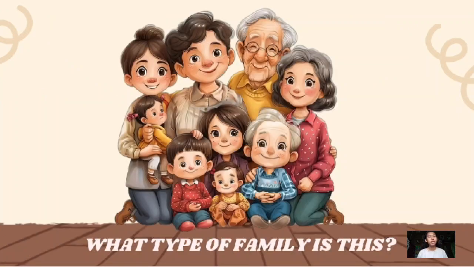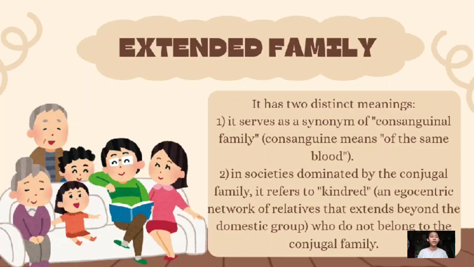This image shows the extended type of family. Extended family has two distinct meanings. First, it serves as a synonym of consanguineal family, where consanguine means of the same blood. For example, you are living under the same roof with your grandparents or nephews. Second, in societies dominated by the conjugal family, it refers to the kindred, or an egocentric network of relatives that extends beyond the domestic group, who do not belong to the conjugal family.